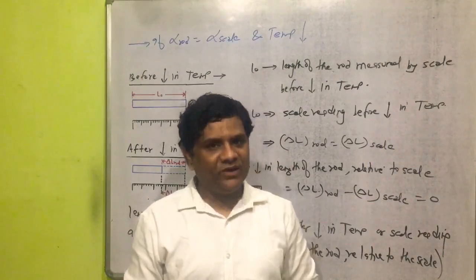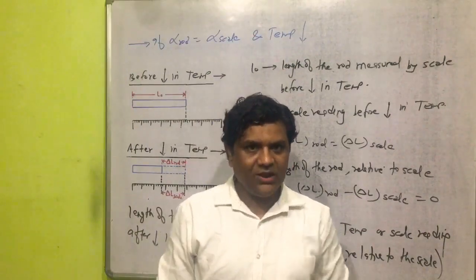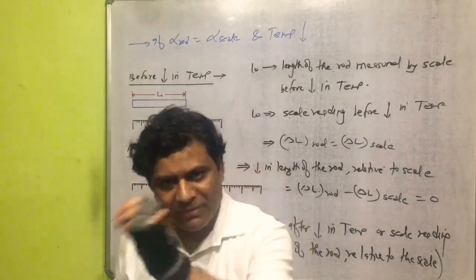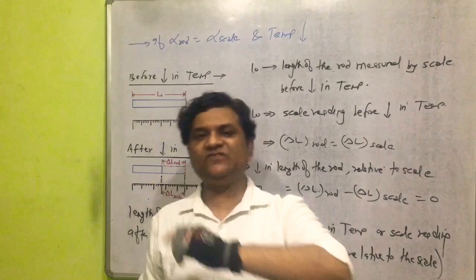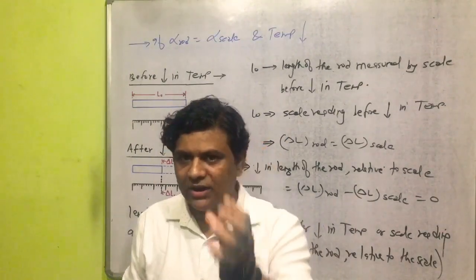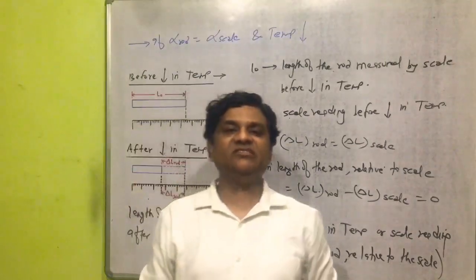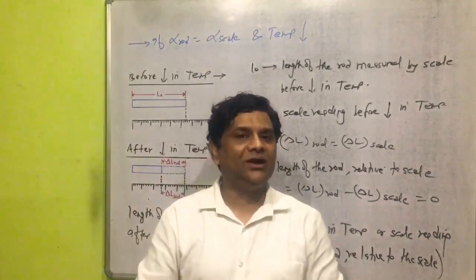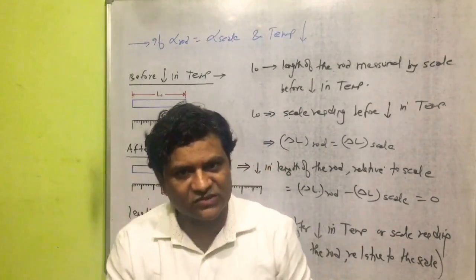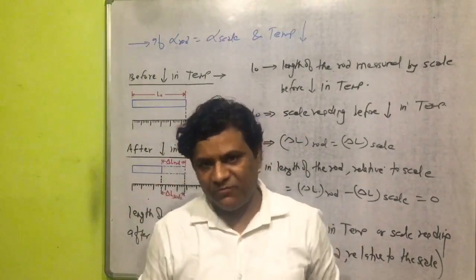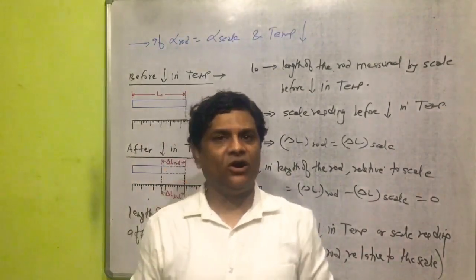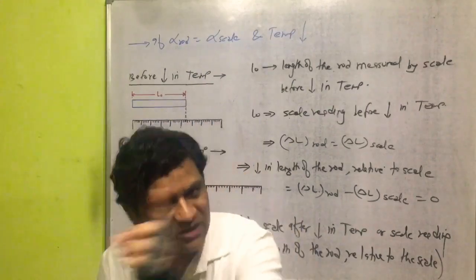Now we will develop one very important relation in class here. The length of the rod measured by scale after decrease in temperature, or scale reading after decrease in temperature, will become equal to the length of the rod measured by scale before decrease in temperature minus the decrease in length of the rod relative to the scale.